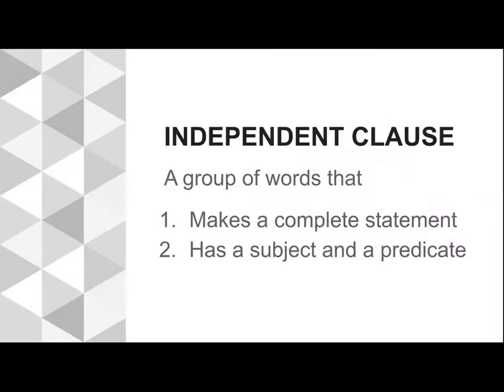An example simple sentence or independent clause is "Susan ran." This is a group of words that can stand by itself, and it can stand by itself because it has two of the most important things. "Susan ran" is not only a complete statement, it contains a subject and a predicate. Every independent clause, and therefore every simple sentence, contains two parts, and that is a subject and a predicate.